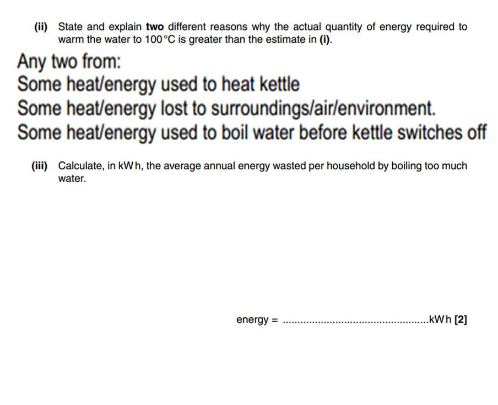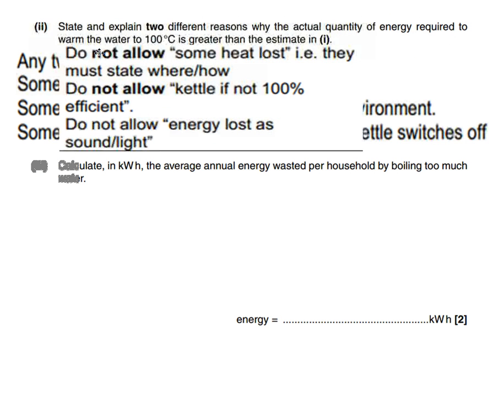There were a couple of exceptions that I wasn't allowed to accept. If you said some heat is lost, I'm afraid that wasn't specific enough, so you must have said how and where. I wasn't allowed to accept that the kettle is not 100% efficient. If you mention something about efficiency, I think you're kind of right, but you're not being specific enough. Another thing is we weren't allowed to say that energy is lost as heat or as sound. Again, not specific enough. I want to know exactly how it's lost.